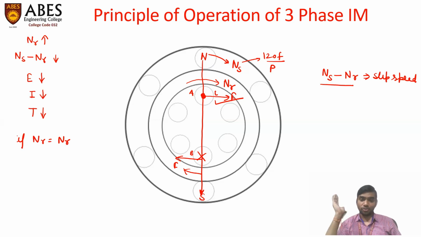So the rotor will fall back. The speed of the rotor will get reduced by a small amount, and the rotor will again get some relative speed and a small amount of torque will again be developed. It will try to achieve synchronous speed again and again, but a three-phase induction motor will not run consistently at synchronous speed. So this is the overall principle of operation of a three-phase induction motor. Thank you.